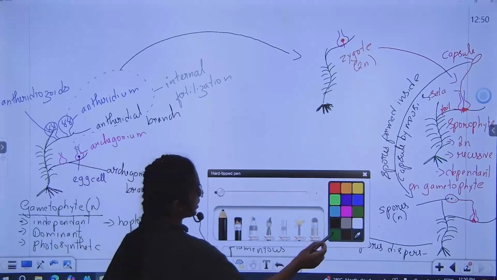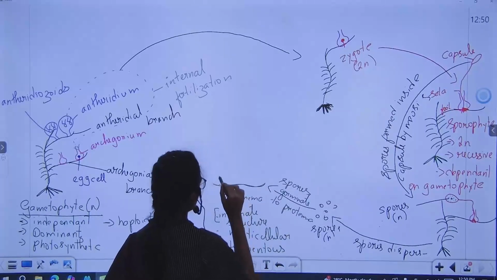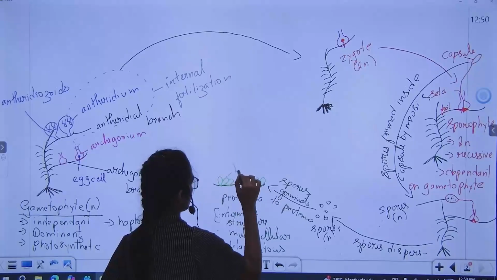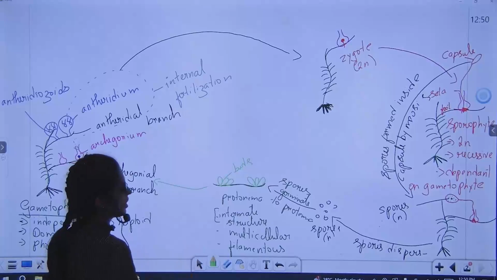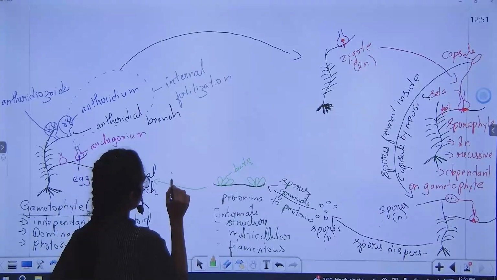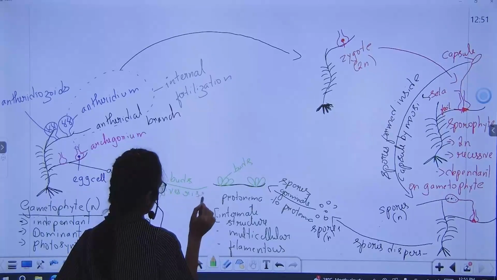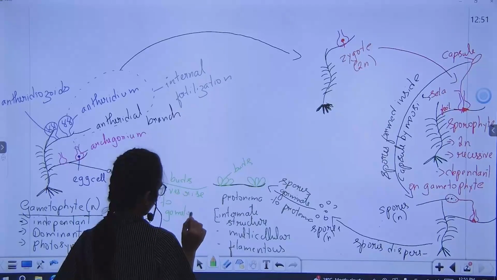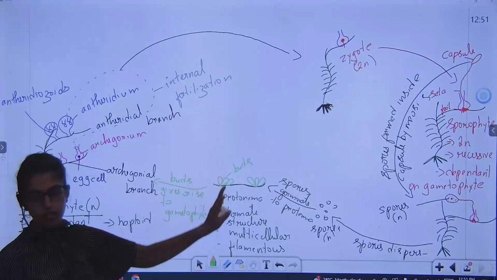This protonema itself produces buds. Now these buds only give rise to gametophyte. However many buds there are, so many gametophytes. Buds give rise to gametophyte. Okay, this is the life cycle of moss.